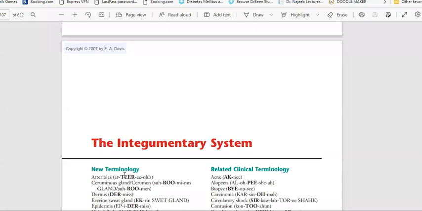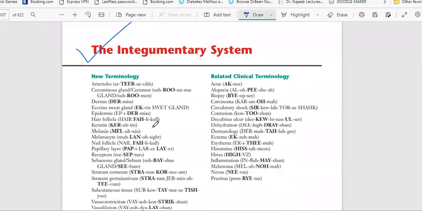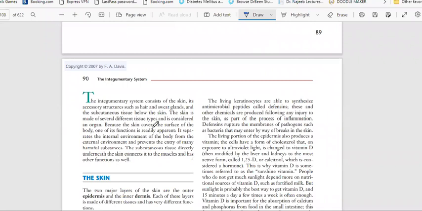Today we are going to start the integumentary system. It is a very important topic first of all, and it is the first thing through which we enter our body from the outside. That's the reason the author planned to teach this system first.